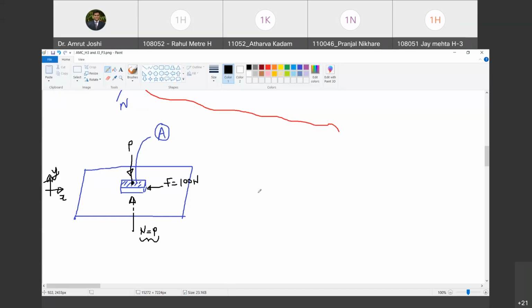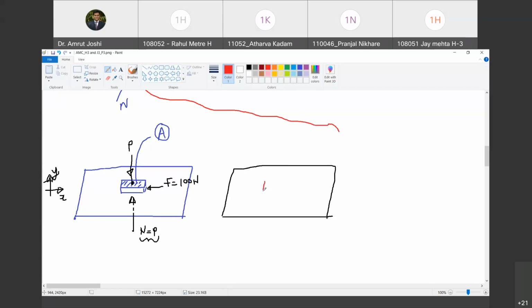Now what I am going to do is take the same duster, made of the same material, on the same tabletop made of the same material. I am just going to double this cross sectional area. The area A that I marked, I am going to double the area of that duster.